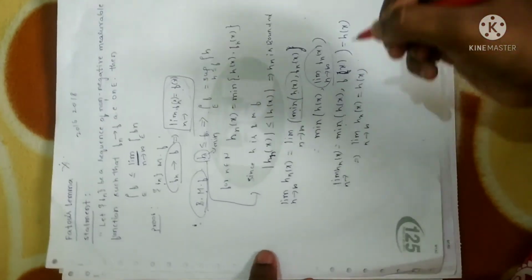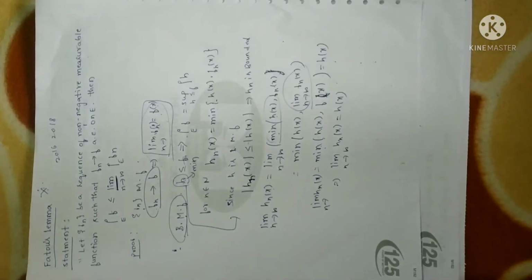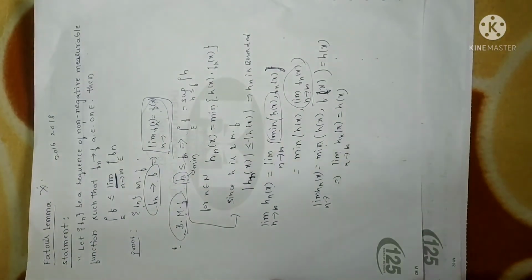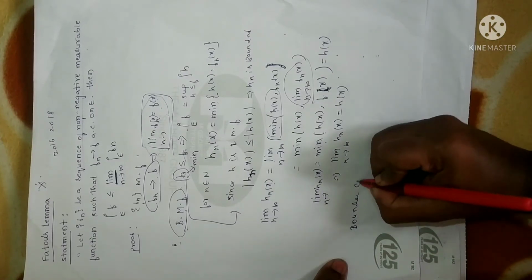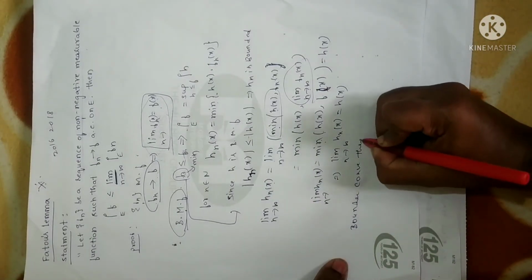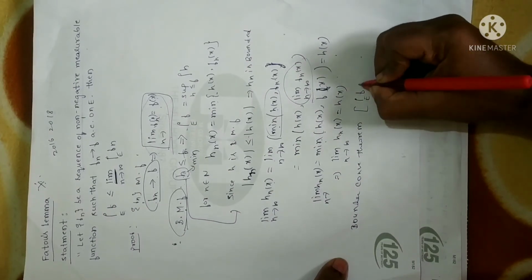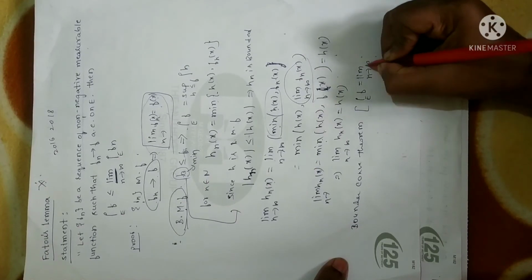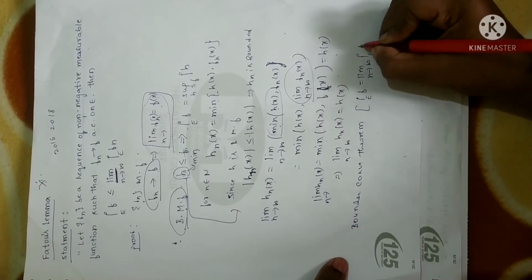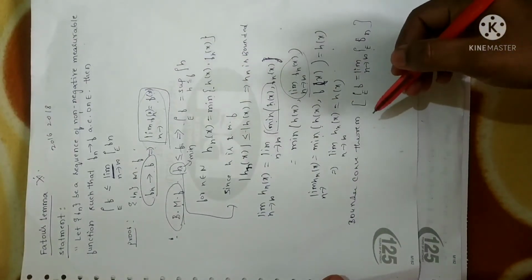Now let us consider the bounded convergence theorem, as I have already done the theorem in the first session of this unit. So as per the bounded convergence theorem, you just write the statement there. What it says in the bounded convergence theorem is that whenever you have the Lebesgue integral over E of f, I can write limit n tending to infinity of the Lebesgue integral over E of fn. This is the statement of the bounded convergence theorem.